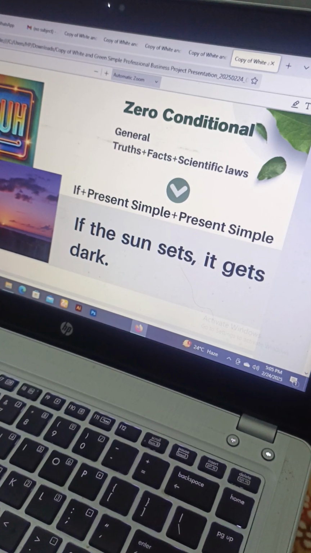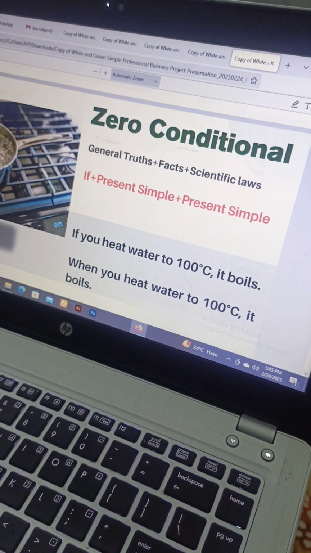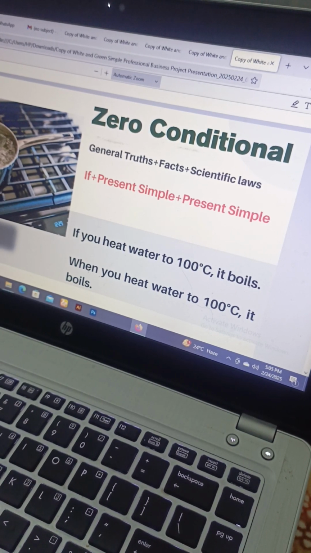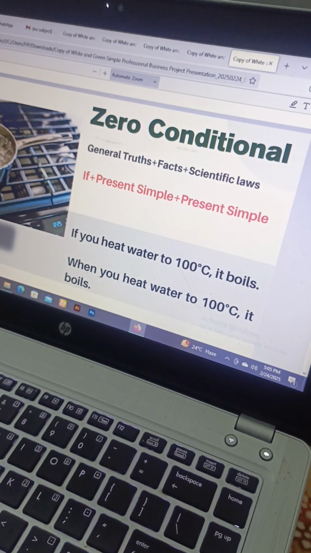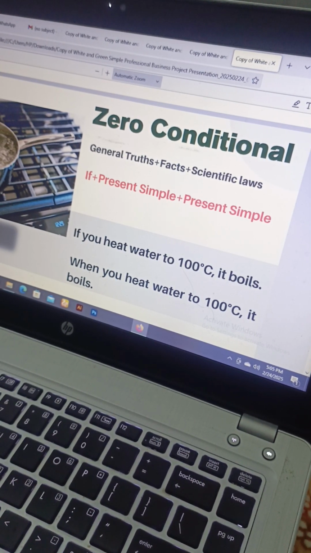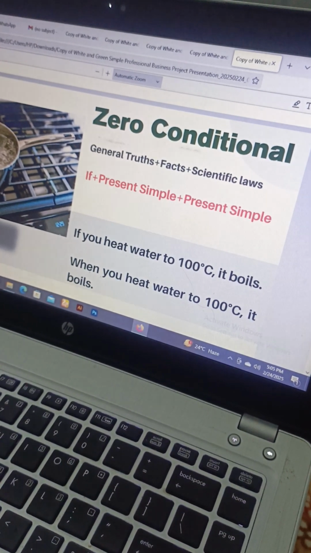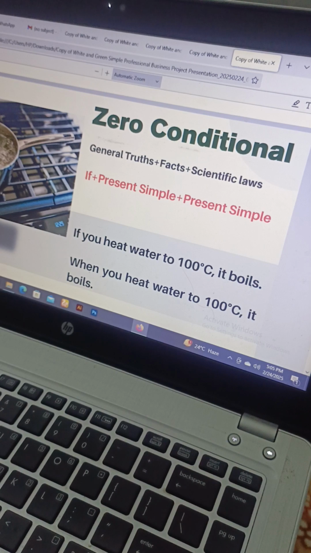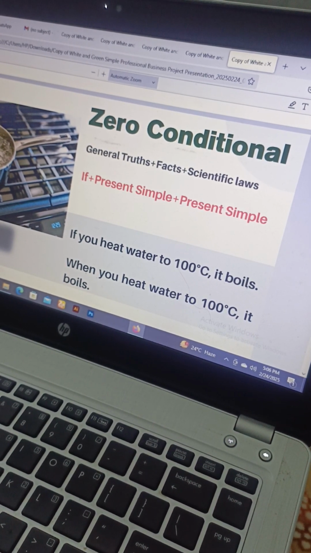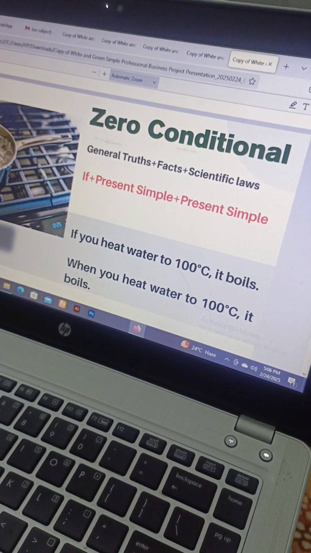Let's see how scientific laws come in zero conditional. Look, in the next slide, you can see some eggs boiling in the water, the water is simply boiling, right? So, I have a scientific law, and you tell me if you agree with that. If you heat water to 100 degrees Celsius, it boils. Do you agree with that? Yes, I totally agree. Good. So, what about the rules?